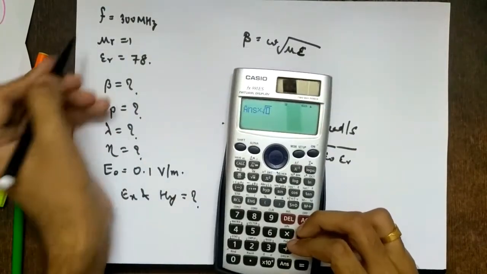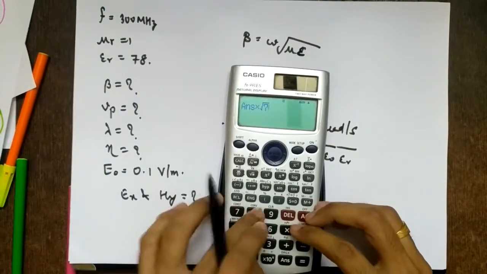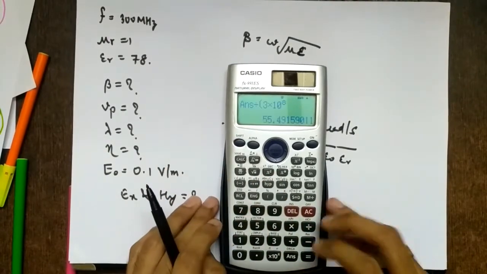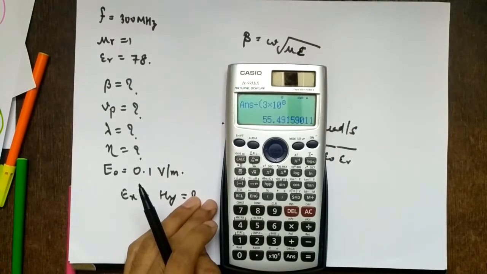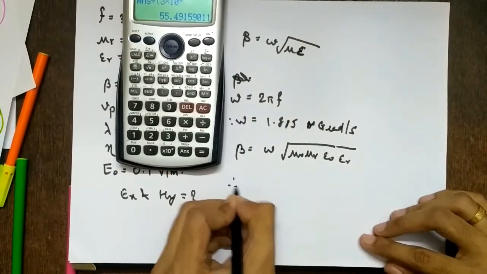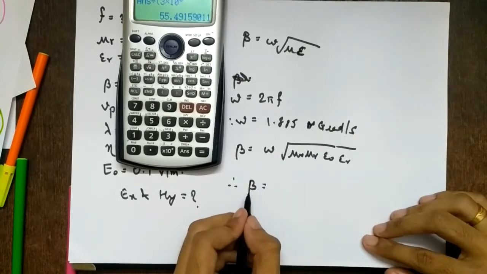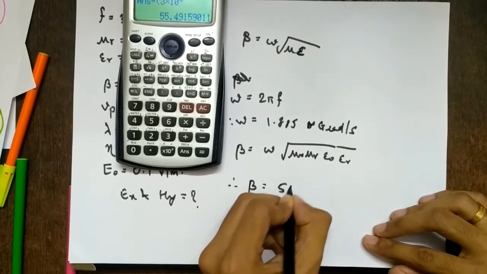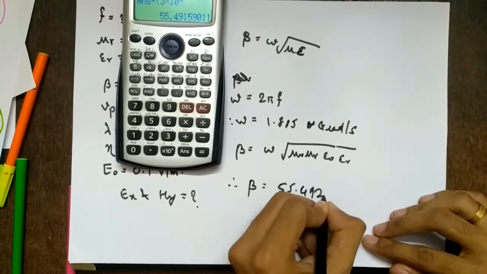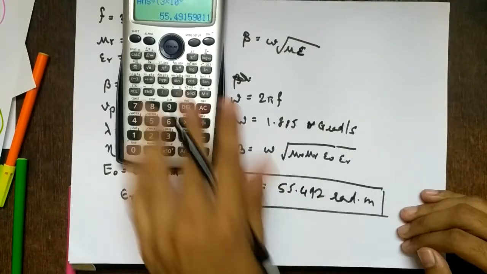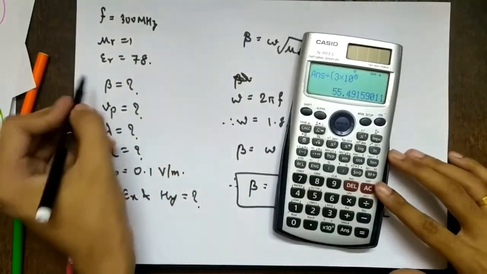So root mu r is 1, epsilon r is 78, so it will be just root 78. And I will divide by 3 into 10 raised to 8, since root mu 0 epsilon 0 is 1 by 3 into 10 raised to 8. So what I get? Beta is 55.492 radians per meter. Right. So this is asked, so I will underline it. This is my phase constant.